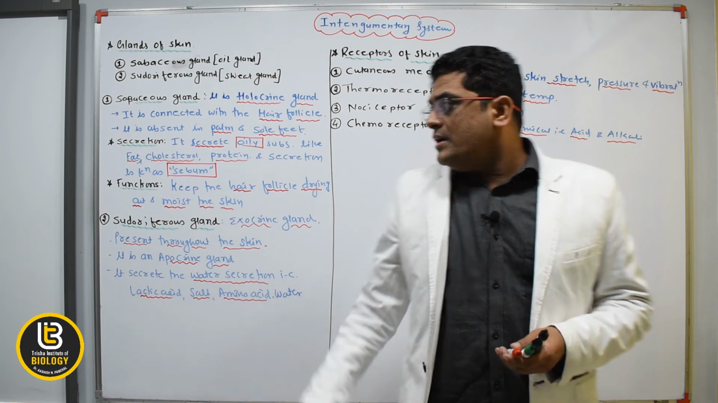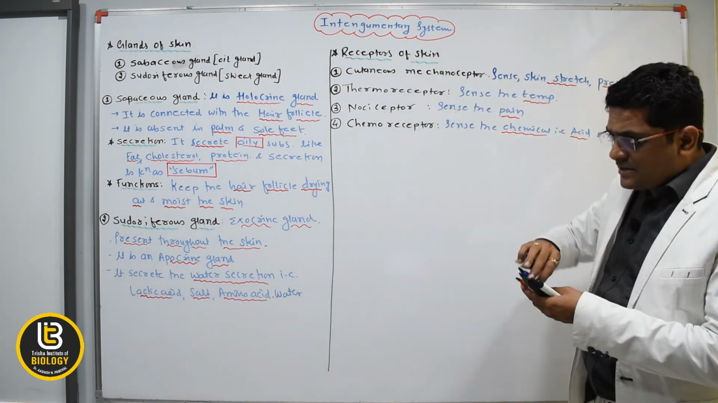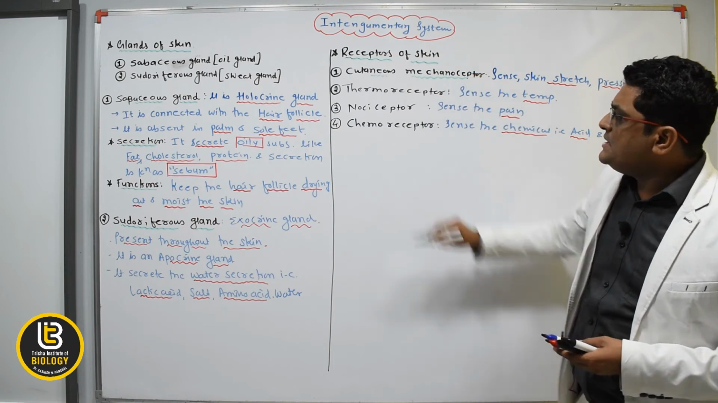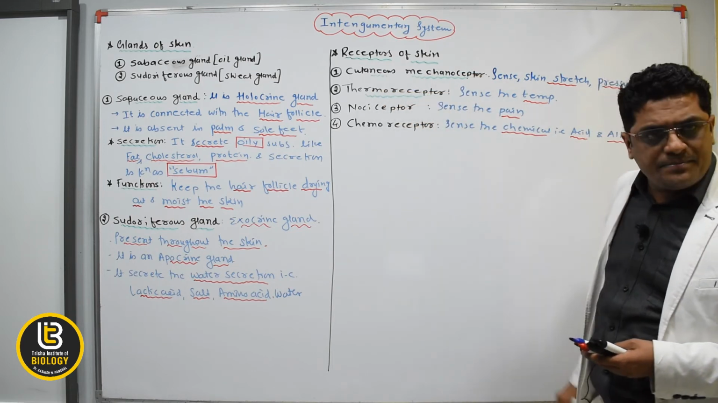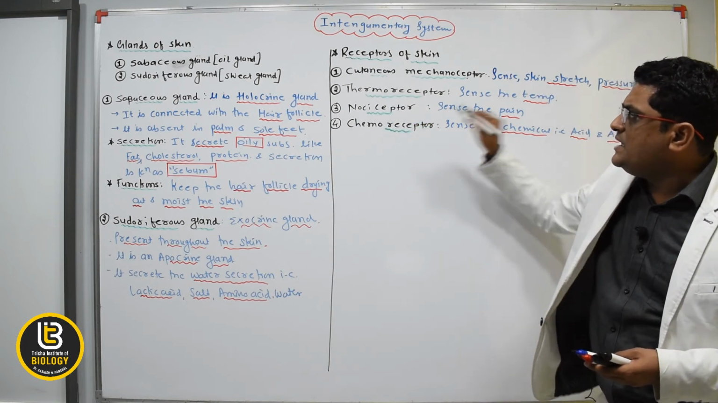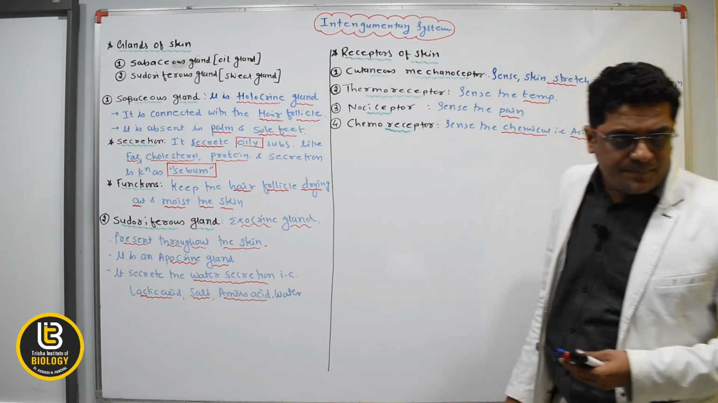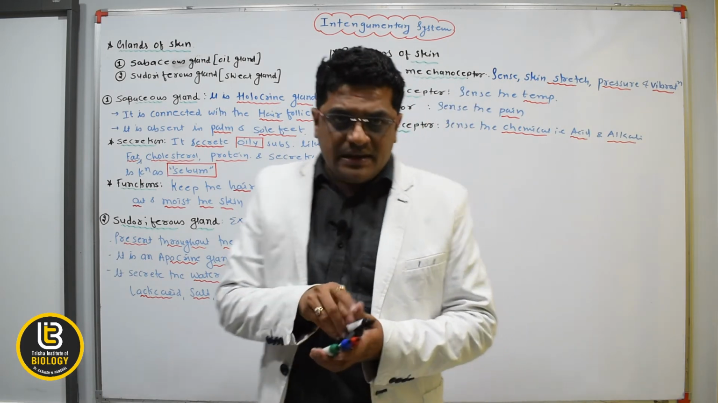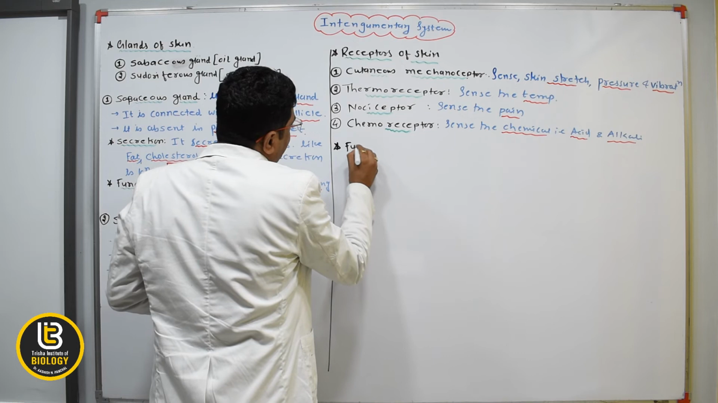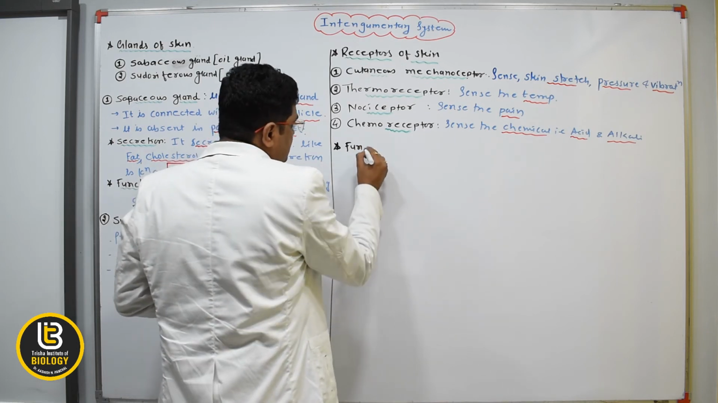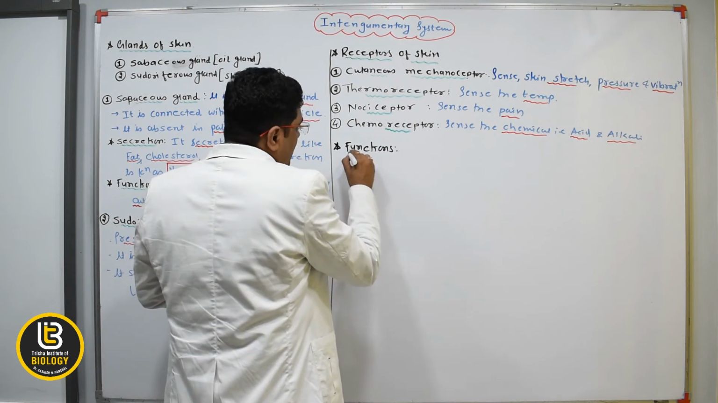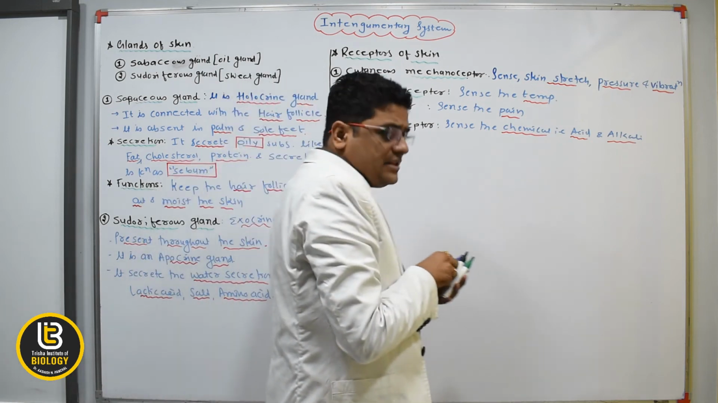Okay, so the skin has the 4 types of receptor. One is the cutaneous mechanoceptor, second one is the thermoreceptor, third one is the nociceptor, and the fourth one is the chemoreceptor. Okay, now the last portion of the skin is the functions of the skin. So what are the functions of the skin?